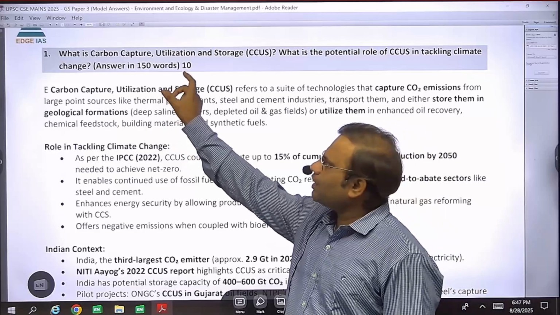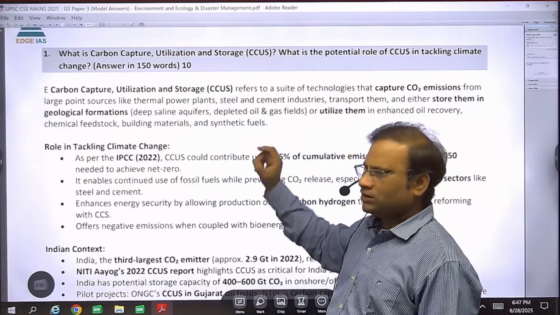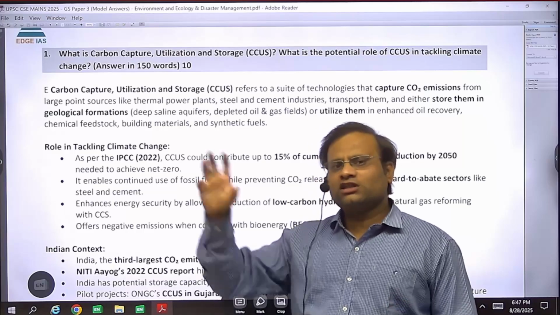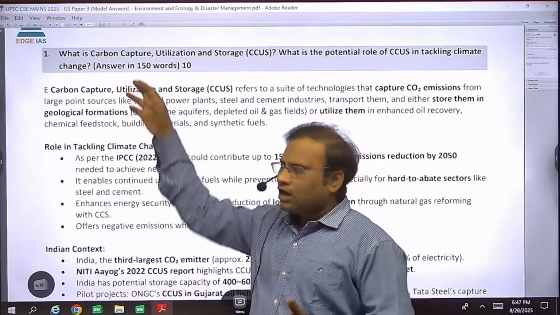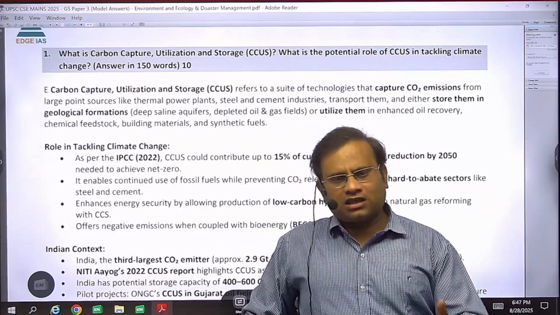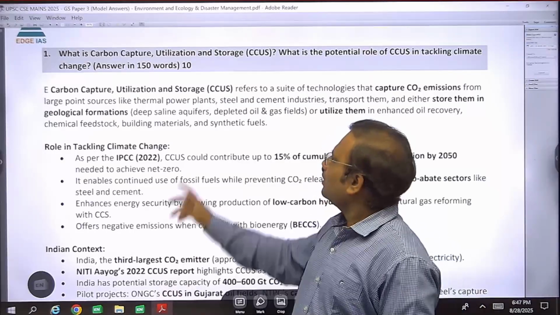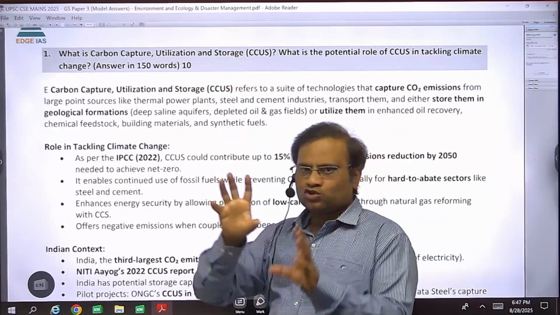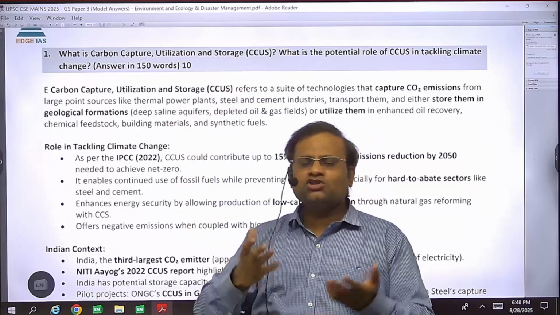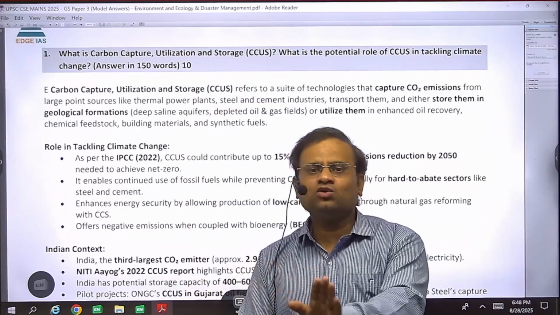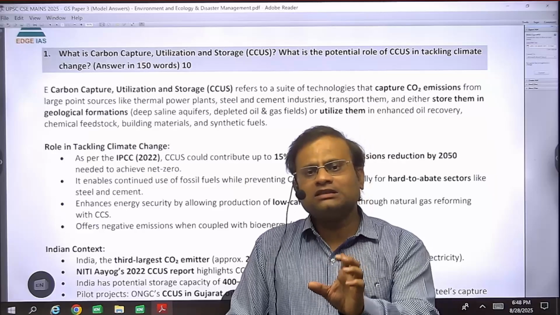So look at the words here: carbon capture, utilization, storage. Carbon capture means to capture the carbon dioxide or the greenhouse gases in artificially made carbon sinks, or it could be in natural carbon reservoirs as well. Storage means to store that carbon temporarily or permanently in the carbon sinks.